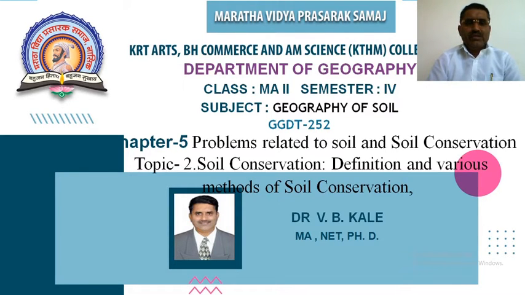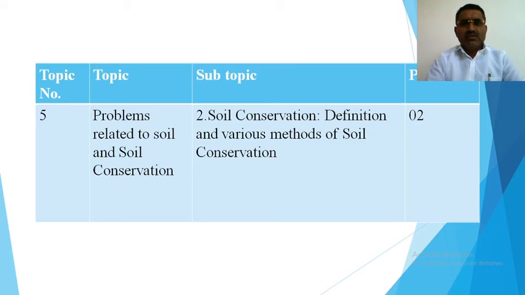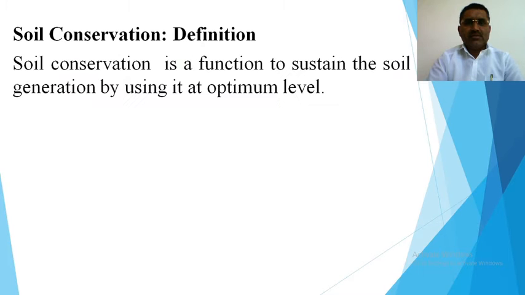Today we have to see the remaining part of chapter 5. Chapter 5 is problems related to soil and soil conservation. And we have to cover today soil conservation, definition and various methods of soil conservation. So what exactly does soil conservation mean and which are the various methods of soil conservation? So let us see soil conservation and its definition.